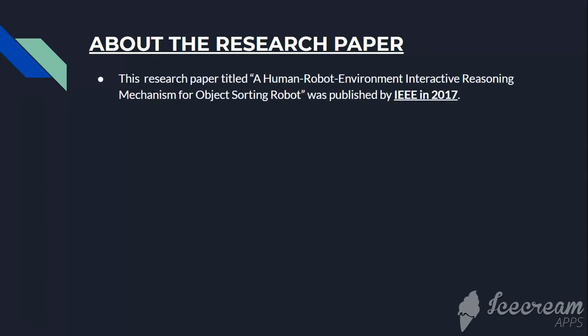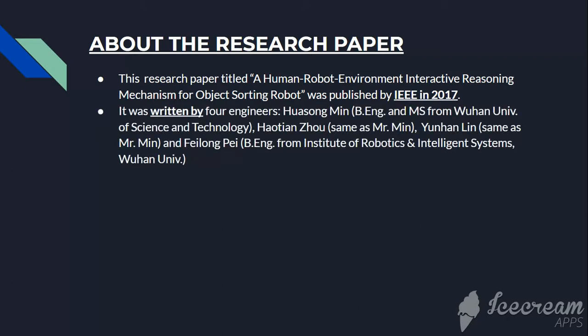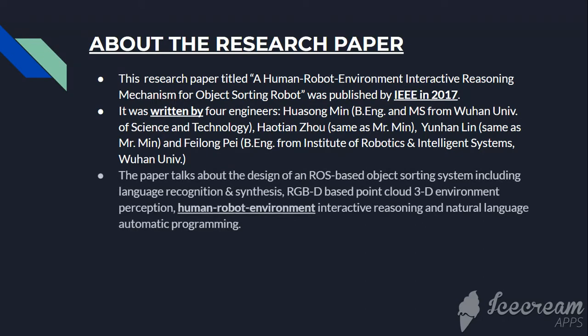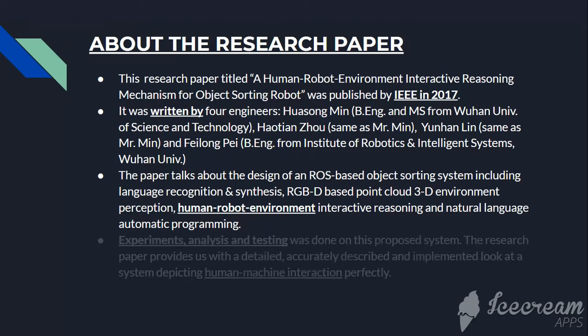The research paper was published by IEEE in the year 2017. It was written by 4 engineers from the Wuhan Institute of Science and Technology. The paper talks about the design of a robot operating system based object sorting system, which consists of a lot of things, but the main functionality would be human robot environment interactive reasoning.